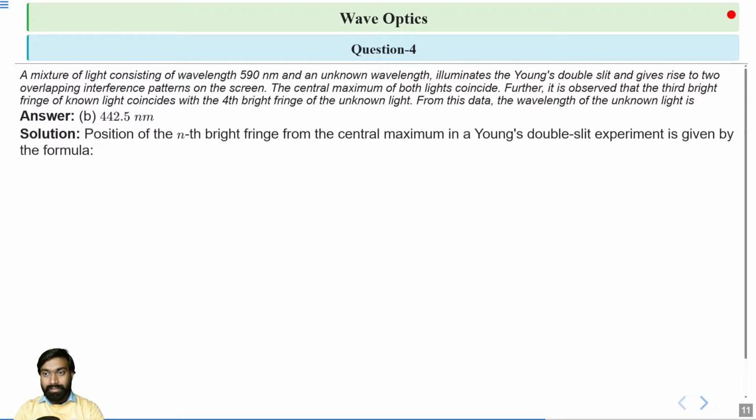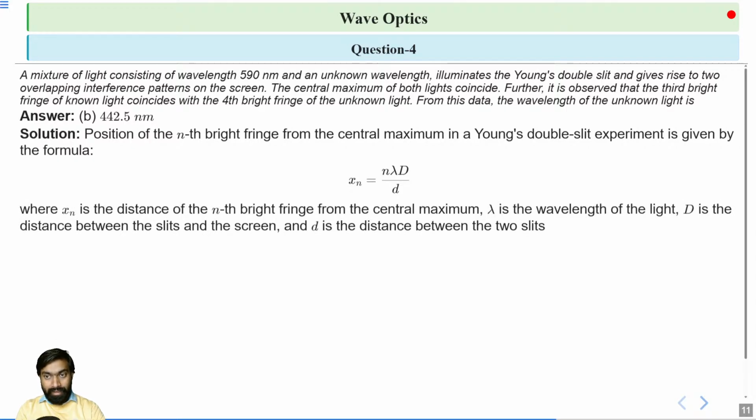So we know in Young's double slit experiment, the position of the nth bright fringe from the central maxima is given by the formula xn equal to n lambda D divided by small d, where xn is the distance of the nth bright fringe from the central maximum, lambda is the wavelength of light, capital D is the distance between the slits and the screen, and small d is the distance between two slits.